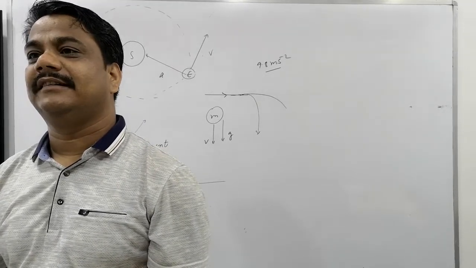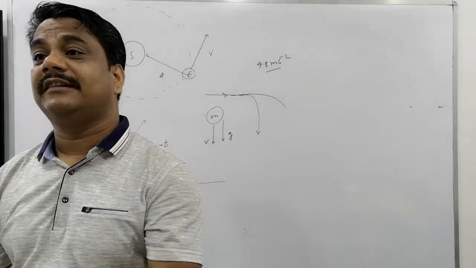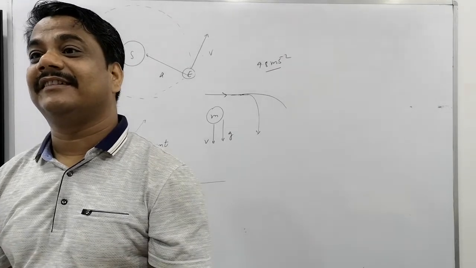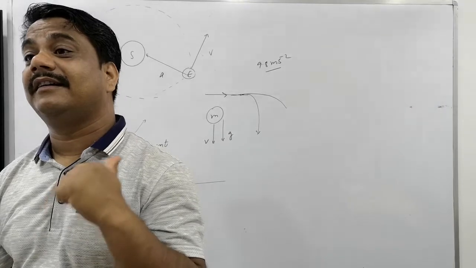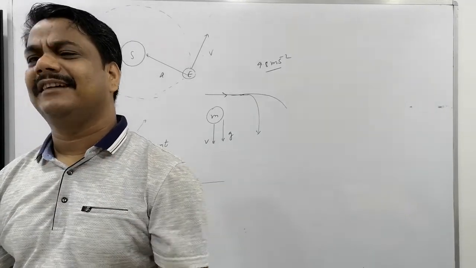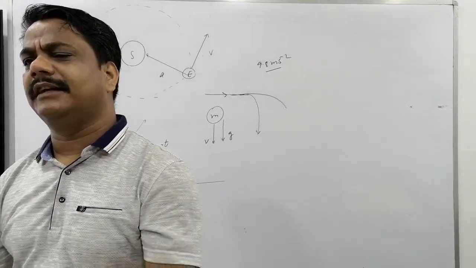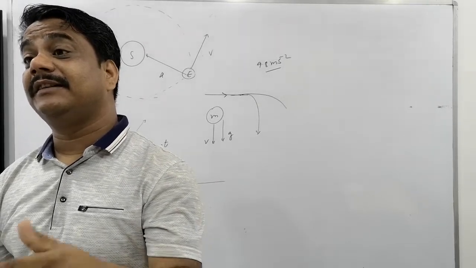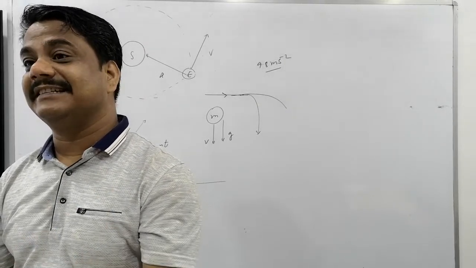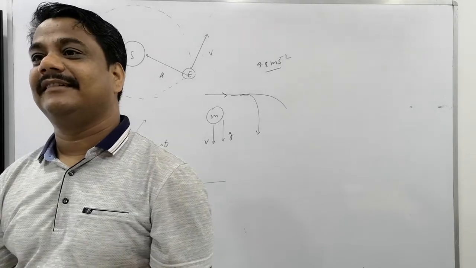30. Why? Acceleration is 10. Change in velocity per second is called acceleration. It means every second it will change the velocity by 9.8, approximately, for your convenience, we suppose 10. Every second the velocity will change by 10.